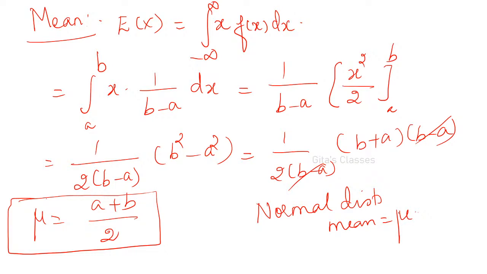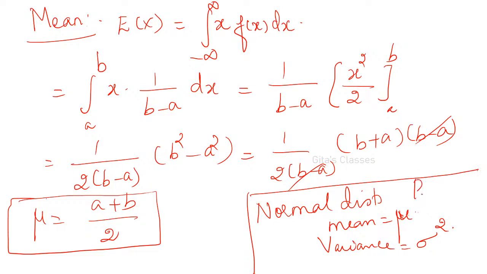In the practice session, we have not done this. I have uploaded that class in the channel. This derivation is also important. Mean is equal to mu. Variance is sigma squared. This proof is available in the channel. The proof is also important. We have derived mean, variance, mode and median also. All these four are available in the channel.